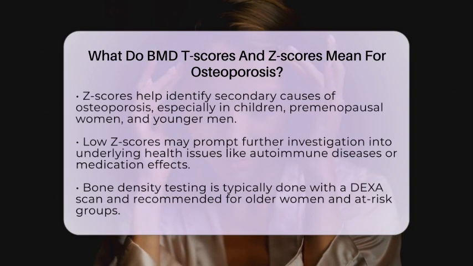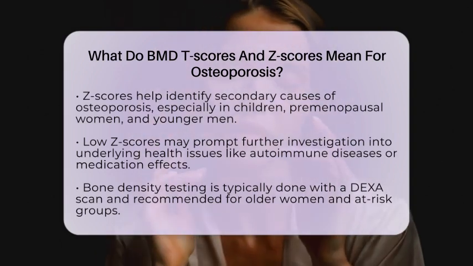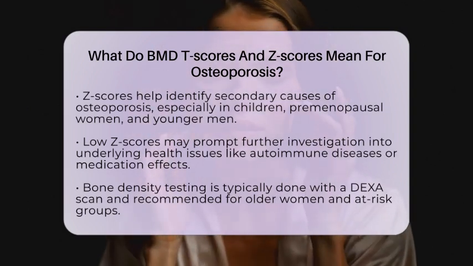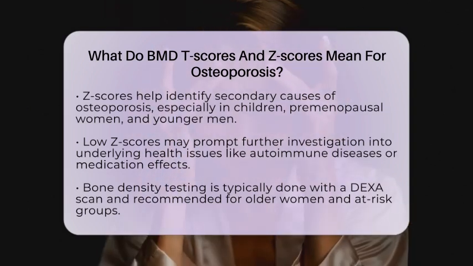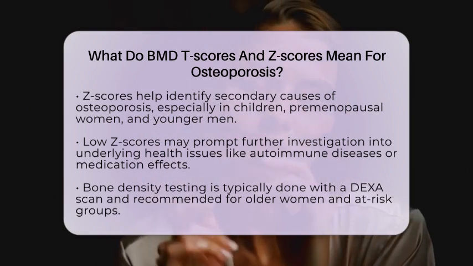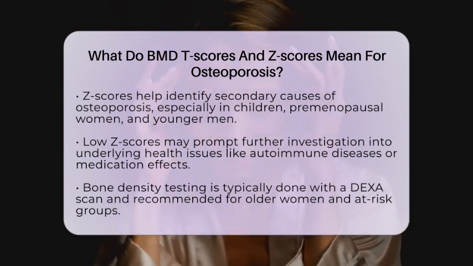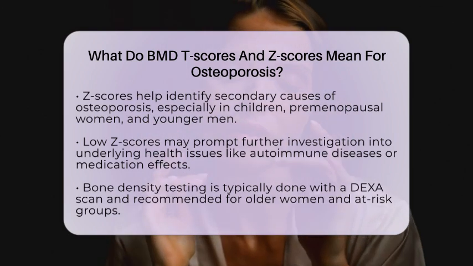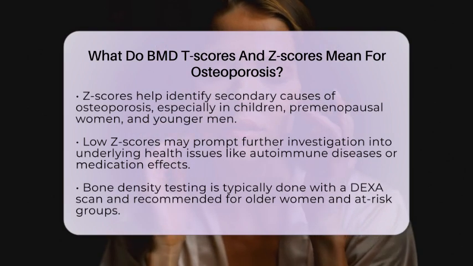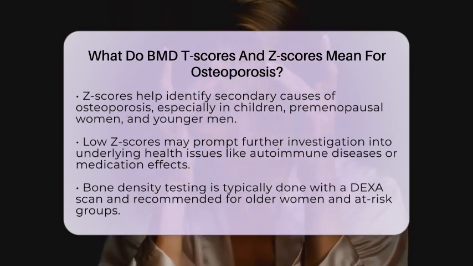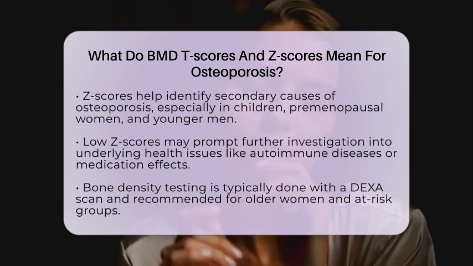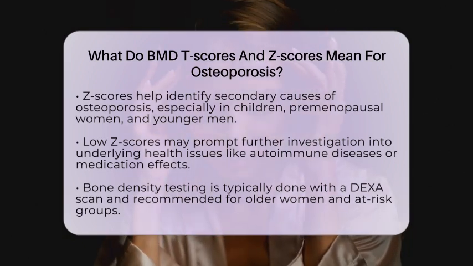Z-scores are especially useful for children, premenopausal women, and men under 50 because they help identify secondary causes of osteoporosis, like certain medical conditions or medications. If your Z-score is low, your healthcare provider might investigate further for underlying issues such as gastrointestinal problems, autoimmune diseases, or kidney issues. Understanding these scores is key because they help determine your fracture risk and guide treatment options.